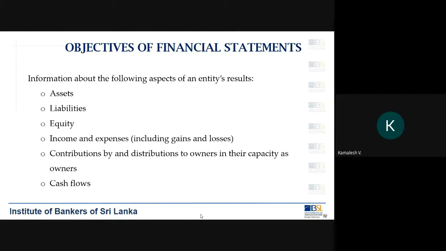You also have the transaction between the owners. What do you mean by contribution by and distribution to owners? One is where you ask for capital from the owner, so they will give you capital. That is a transaction with the owner. Then when you make good profits, what do you do? You distribute dividends back to them. That is again a distribution to the owner. You distribute part of your profits to the owners of the company.